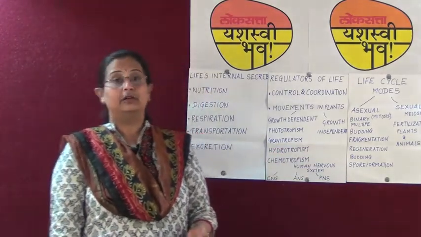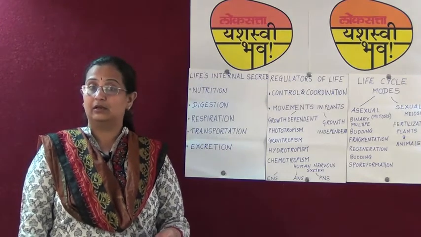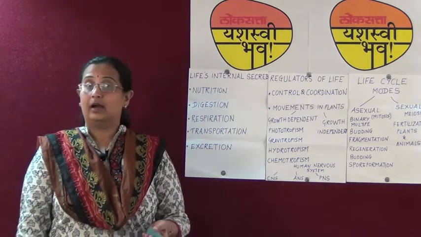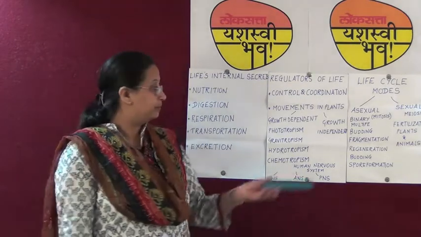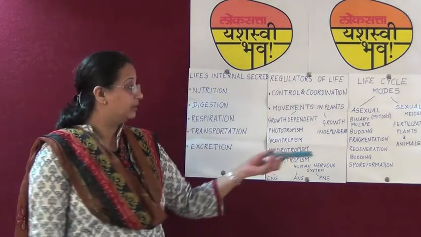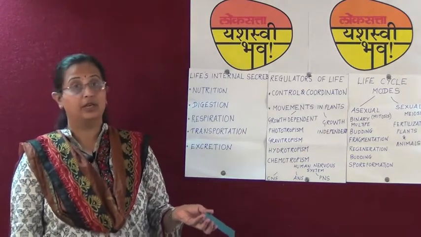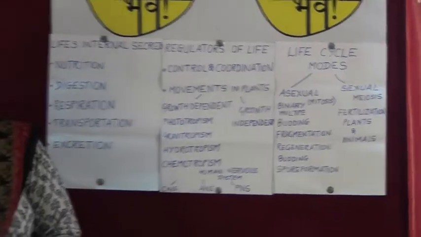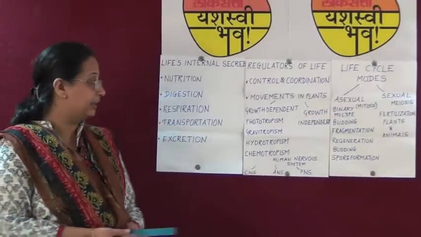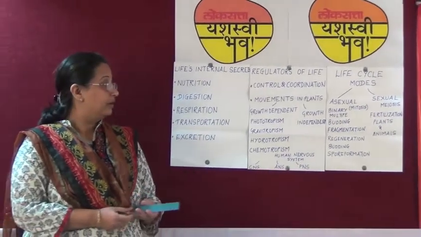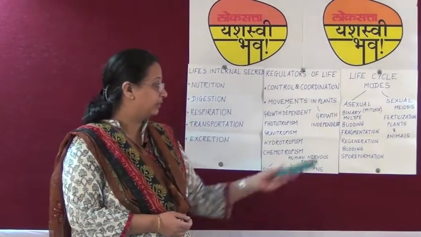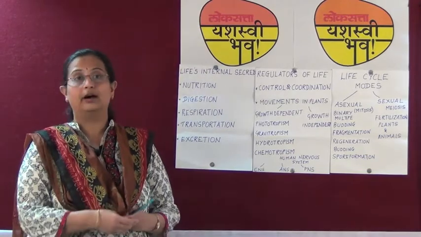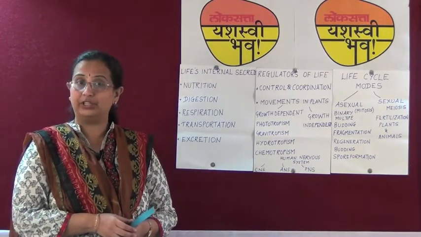Fragmentation is nothing but the disintegration of filaments in Spirogyra. Spirogyra filaments grow rapidly, multiply rapidly in water when they receive nutrients. This is how fragmentation is observed in Spirogyra. We have also studied about regeneration that takes place in Hydra and Planaria. Budding is seen in yeast as well as in Hydra. Spore formation takes place in Mucor. Spores are the asexual reproductive bodies.